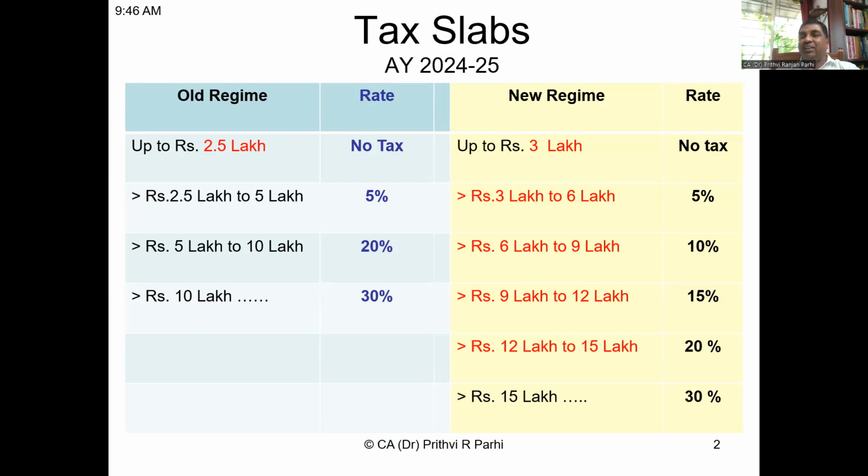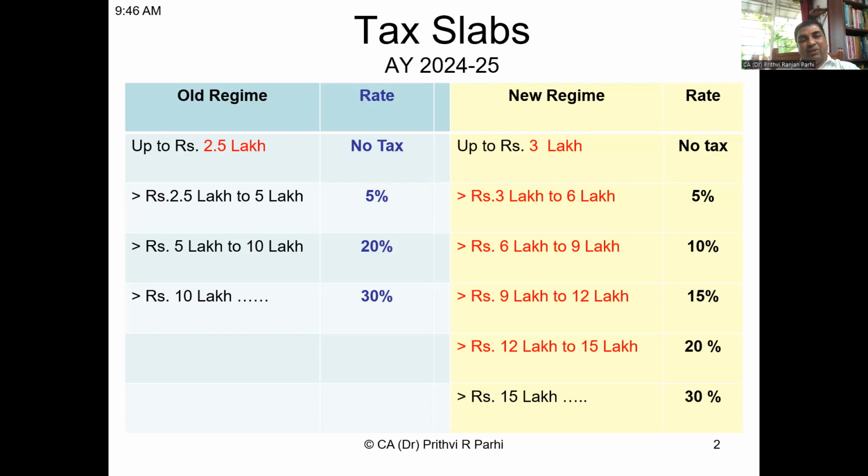That means financial year 2023-24. Whatever income is earned during the financial year 23-24 is to be assessed to income tax in the assessment year 24-25. In this assessment year, this is the tax rate under the old scheme: up to 2.5 lakh, no tax.